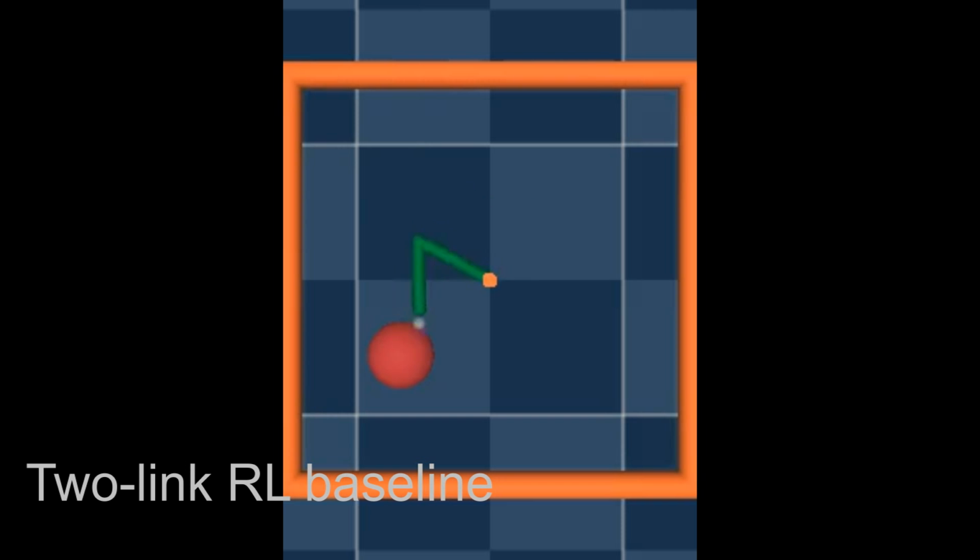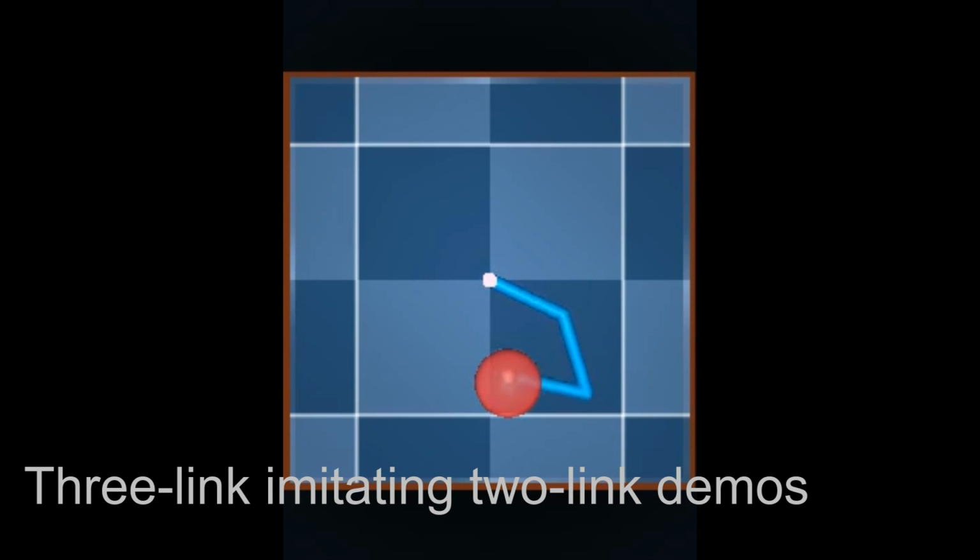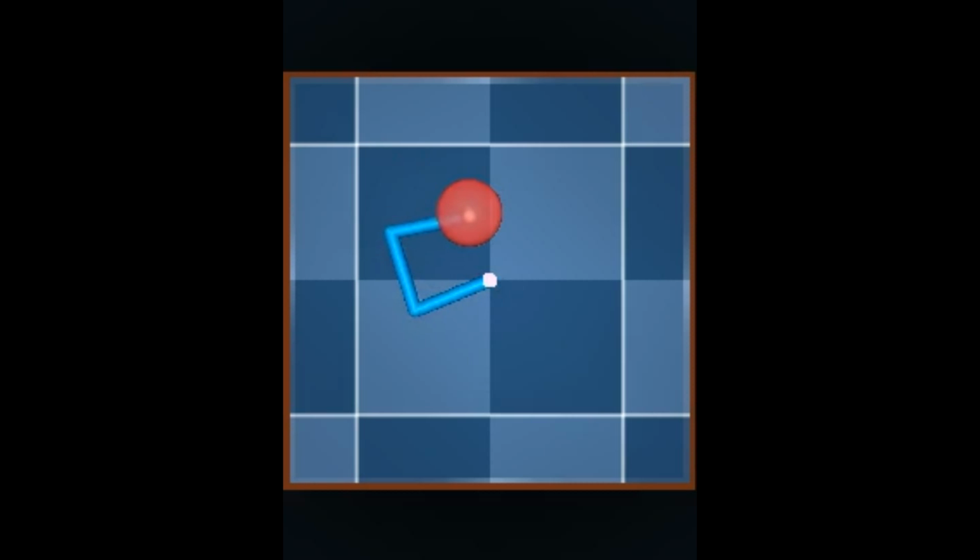We validate on a simple reaching task. After training a 2-link arm using reinforcement learning, we provide a 3-link arm with demonstrations consisting only of partial state information from the 2-link arm, and it learns to solve the task by imitation.